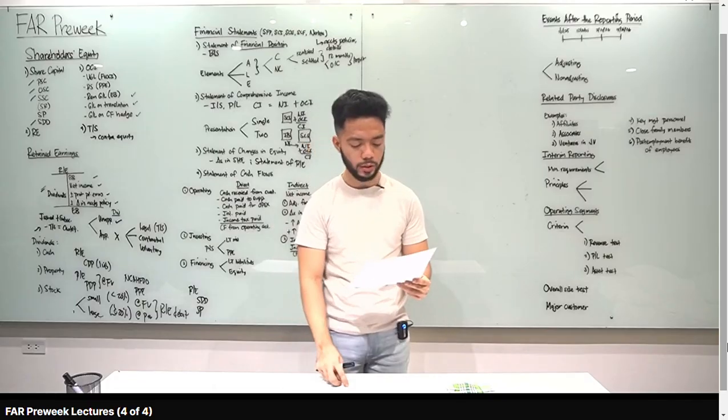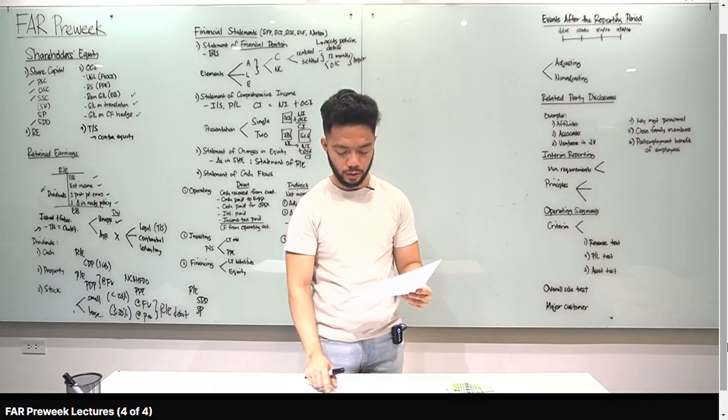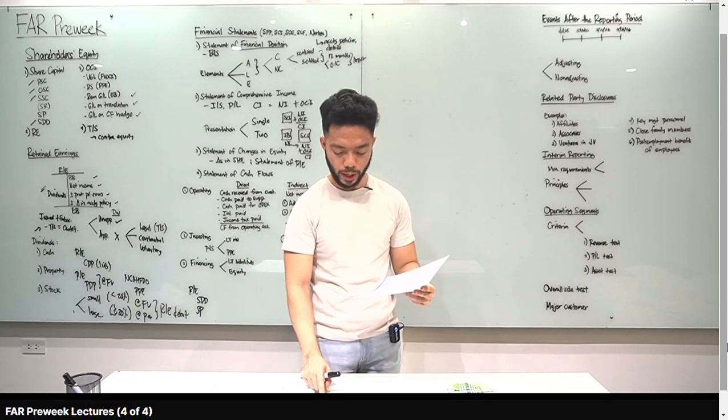Diretso calculator tayo. An entity reported the following. Share capital, kasama yan, 15 million. Share premium, yes, 5 million. Treasury shares, minus mo yan, 2 million. Actuarial loss, yes, OCI yan, so minus 1 million.